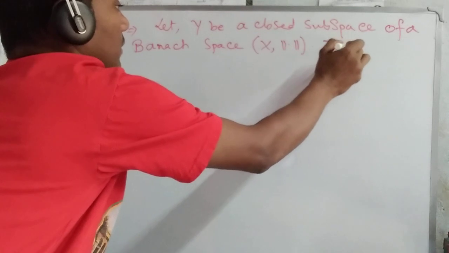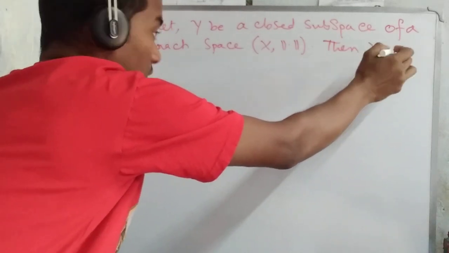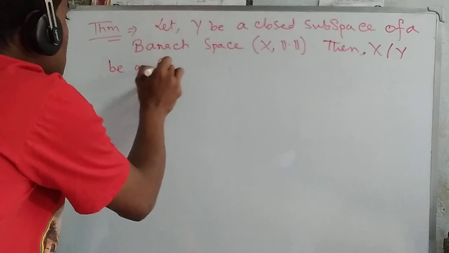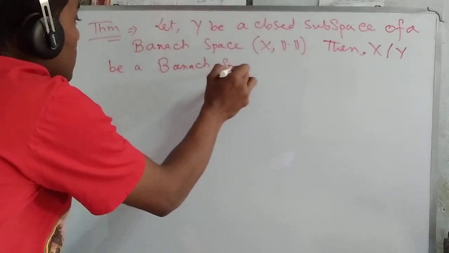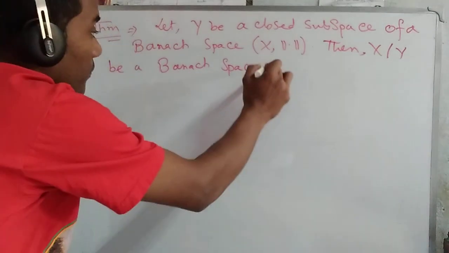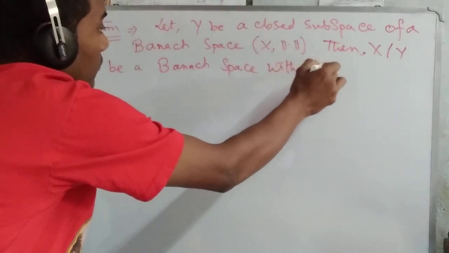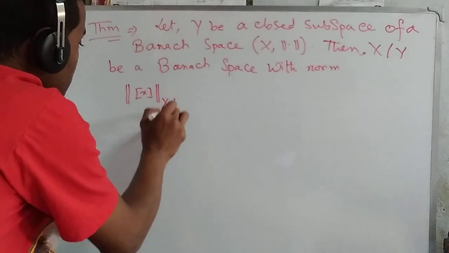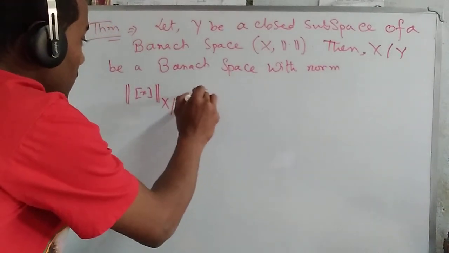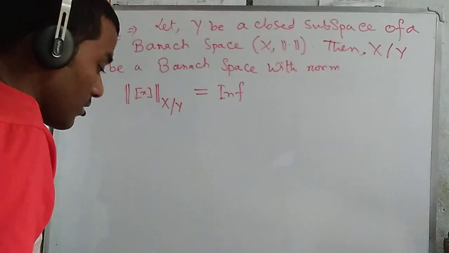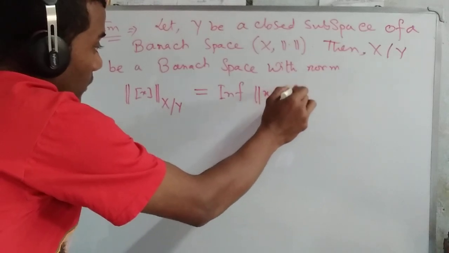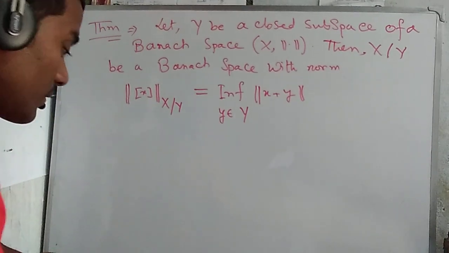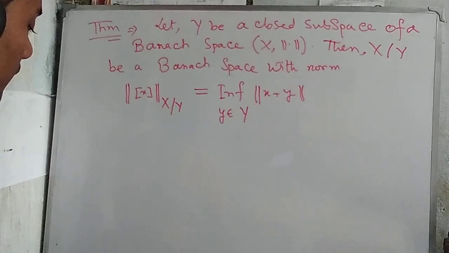Then X quotient Y is a Banach space with norm ||x + Y|| equal to the infimum of ||x + y|| where y belongs to Y. Then we are done with our statement.